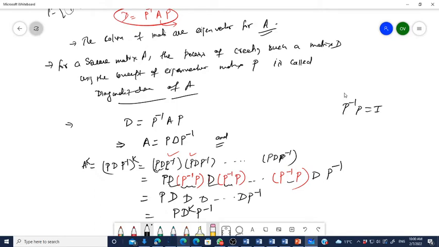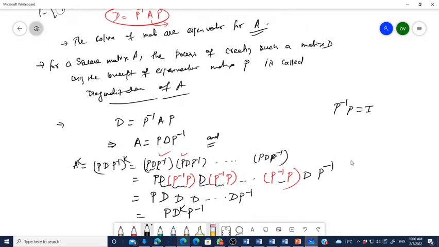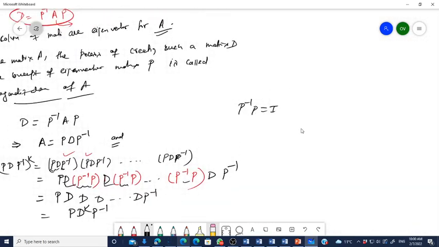Yes or no? It means you can write like this now, P D to the power K P inverse.